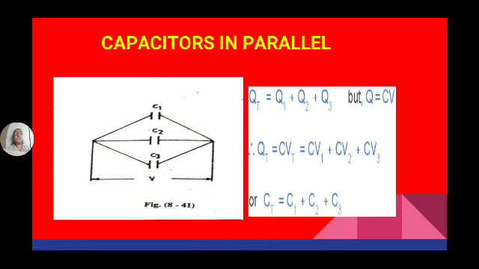But we know the equation Q is equal to CV. Q1 equal to C1 V1, Q2 equal to C2 V2, Q3 equal to C3 V3. So total Q is equal to C into V equal to C1 V1 plus C2 V2 plus C3 V3. But V1, V2, V3 are the same, equal to total voltage V. So V gets cancelled and the total capacitance C is equal to C1 plus C2 plus C3.